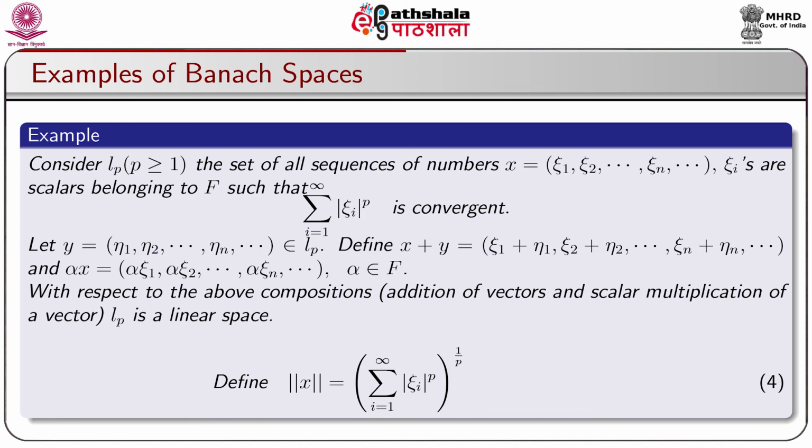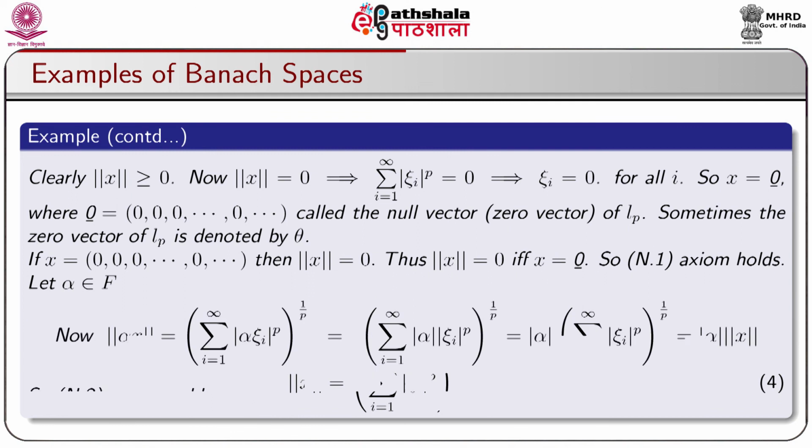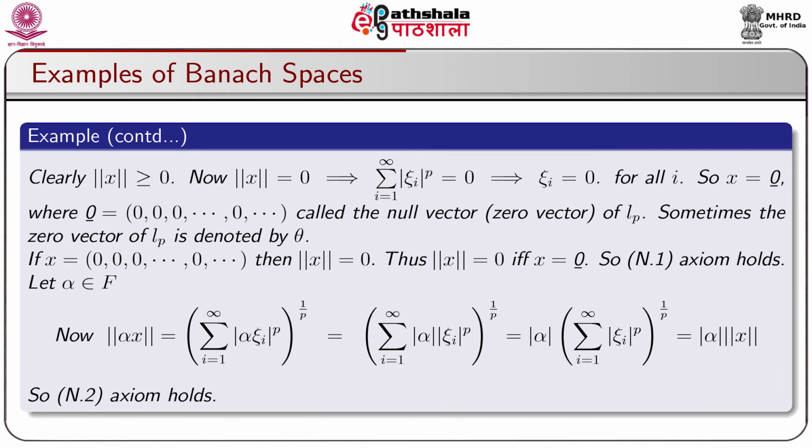With respect to the above compositions, that is addition of vectors and scalar multiplication of a vector, Lp is a linear space. Define norm of x equal to sigma i equal to 1 to infinity modulus of xi i to the power p, whole to the power 1 by p. Clearly, norm of x is always greater than or equal to 0. Now, norm of x equal to 0 implies sigma i equal to 1 to infinity modulus of xi i to the power p is equal to 0. That implies xi i is equal to 0 for all i.